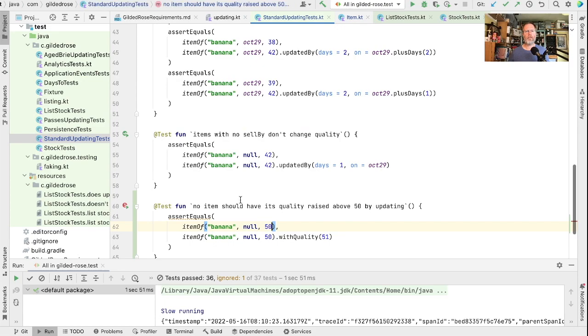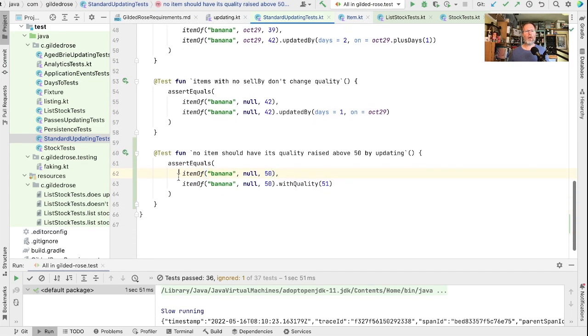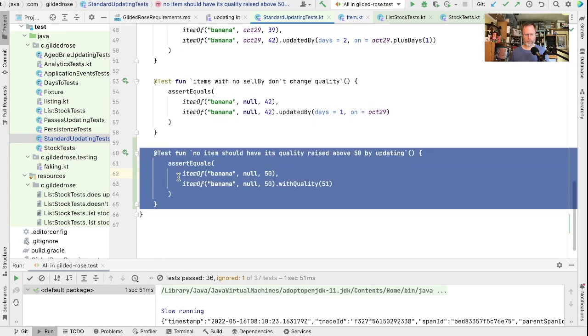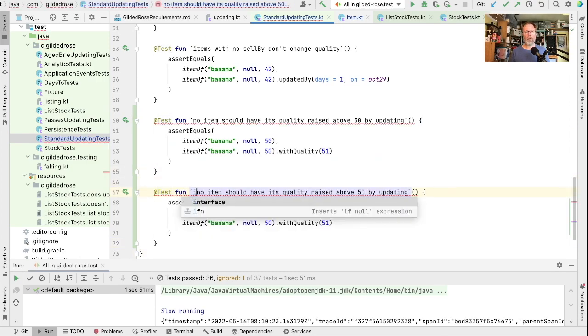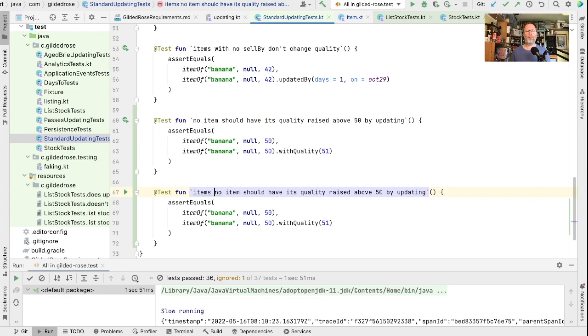So let's go back to our tests here and duplicate this one and say items can keep above 50.